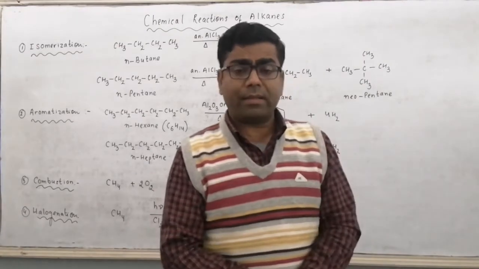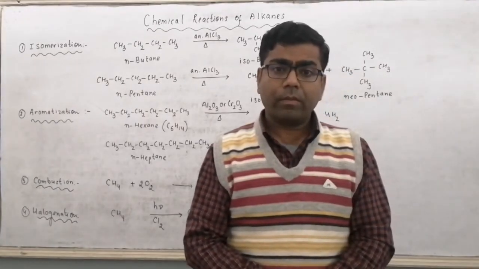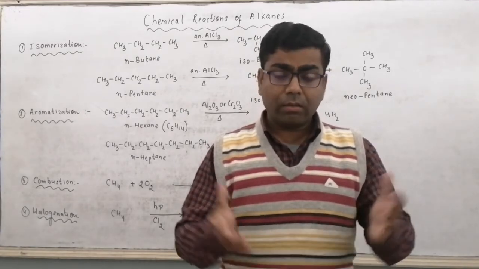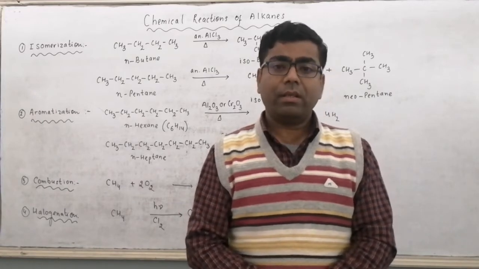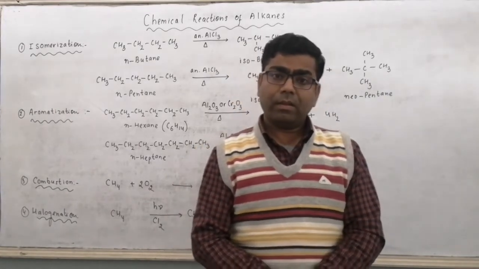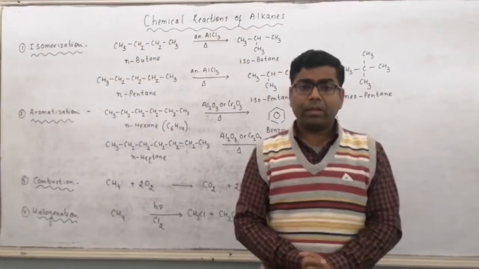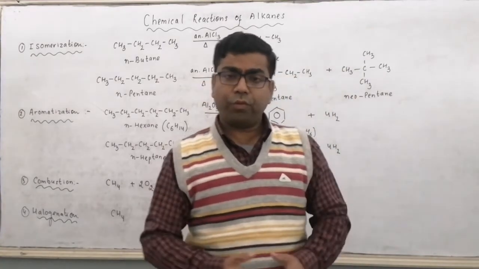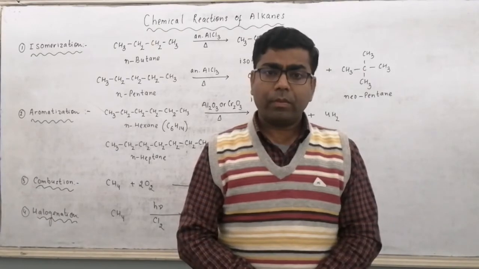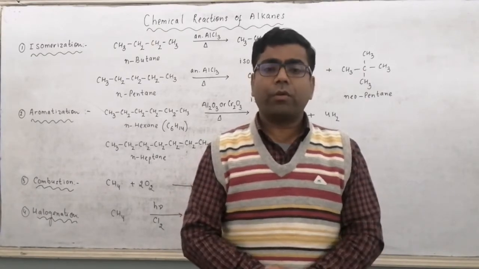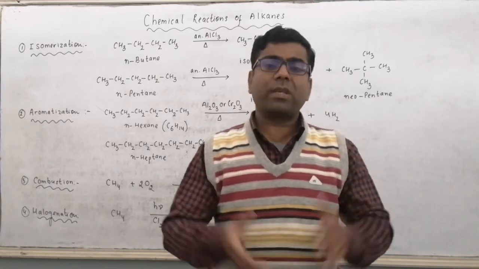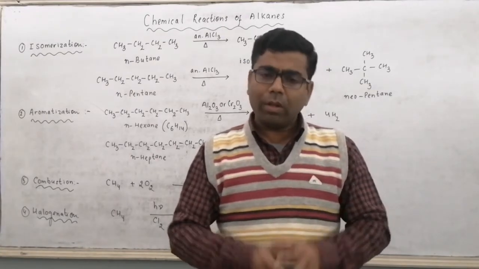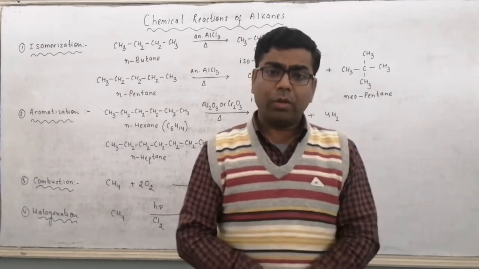This combustion reaction of alkanes is used for obtaining energy from fuels like methane under the name CNG, compressed natural gas, which on combustion provides energy. LPG, liquefied petroleum gas, a mixture of normal butane and isobutane mixed with a small amount of methane, is used as a cooking gas. Diesel, petrol, kerosene, all these are members of alkanes and can be used as fuel.